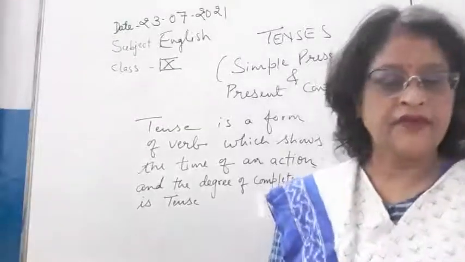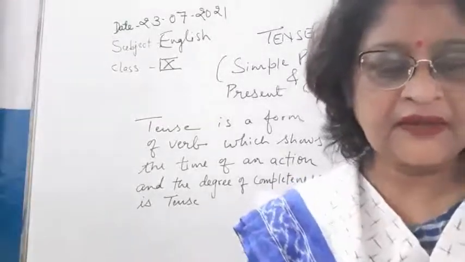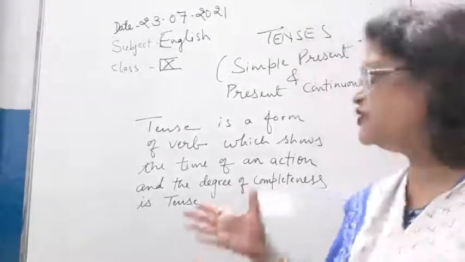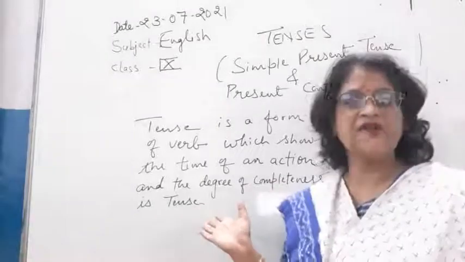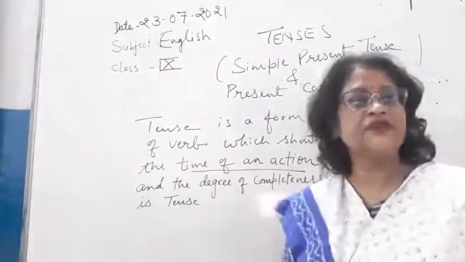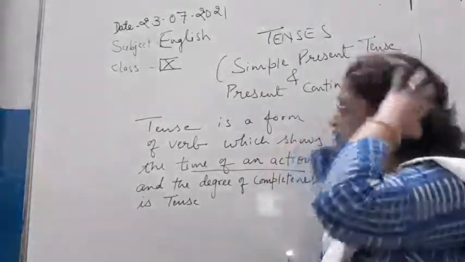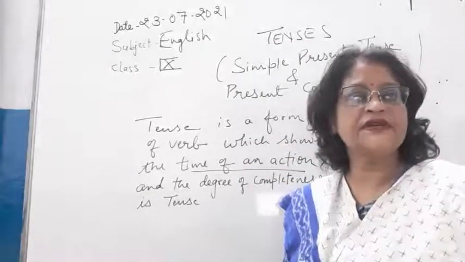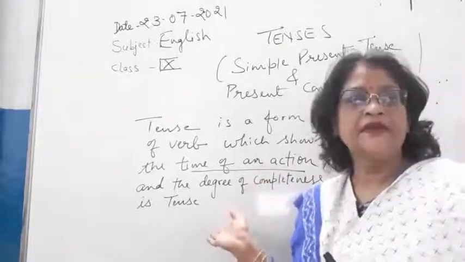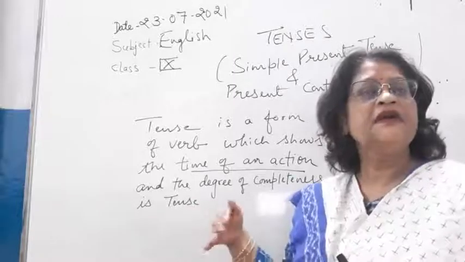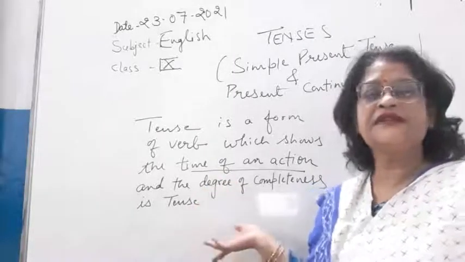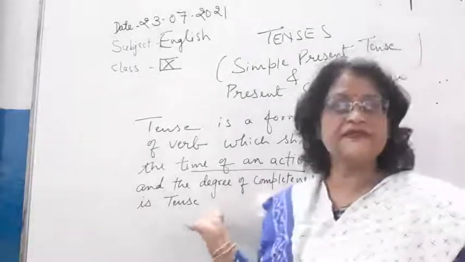Okay, so children, we are having past tense. We mention the time of action, and let me explain you this thing, that tense is a form of a verb and time of an action is, children, the time completed in present tense or past tense or future tense. Okay, if we are doing the work now, like I am teaching you the tense now, so the time of an action is present time. If the action will be completed after now or in the future, then the time of an action is future tense.